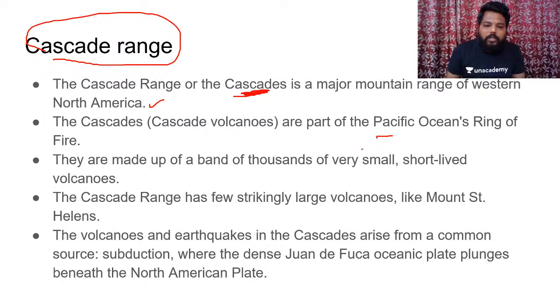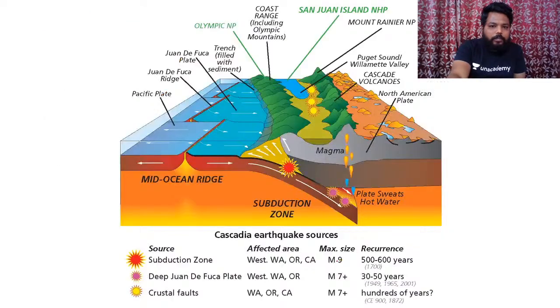Clear? So these volcanoes and earthquakes in the cascades rise from a common source, that is from the subduction, where the dense Juan de Fuca oceanic plate plunges beneath the North American plate. So when the Juan de Fuca plate comes into the picture with the North American plate, we would be having development of this Cascade Range.